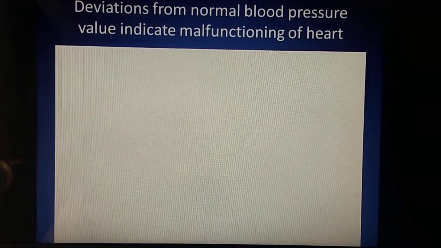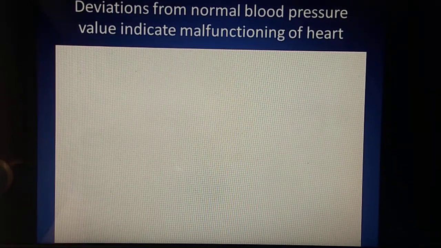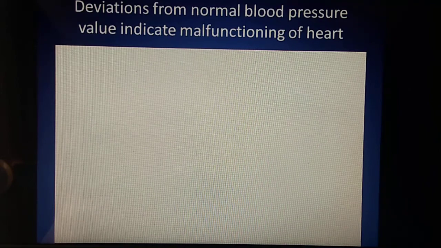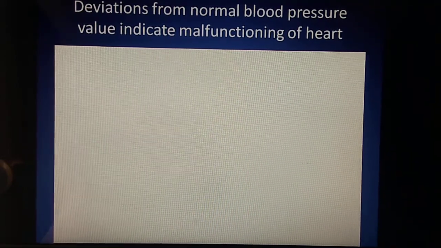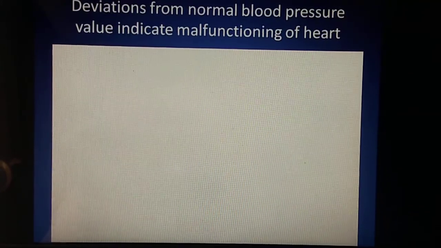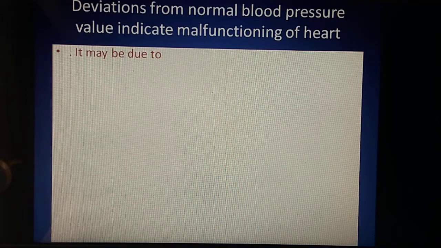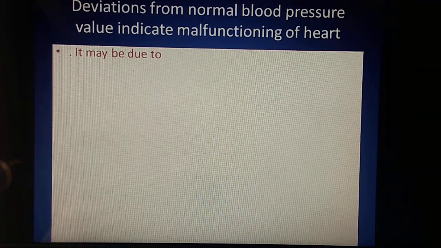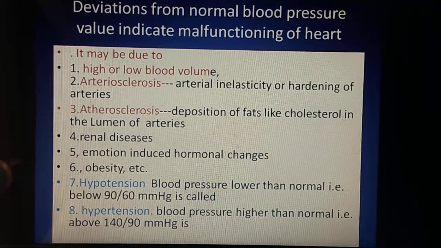Normally blood pressure is 120 per 80 mmHg. If it gets deviated, then it indicates malfunctioning of the heart. Why does the blood pressure deviate? First, it may be due to high or low blood volume.